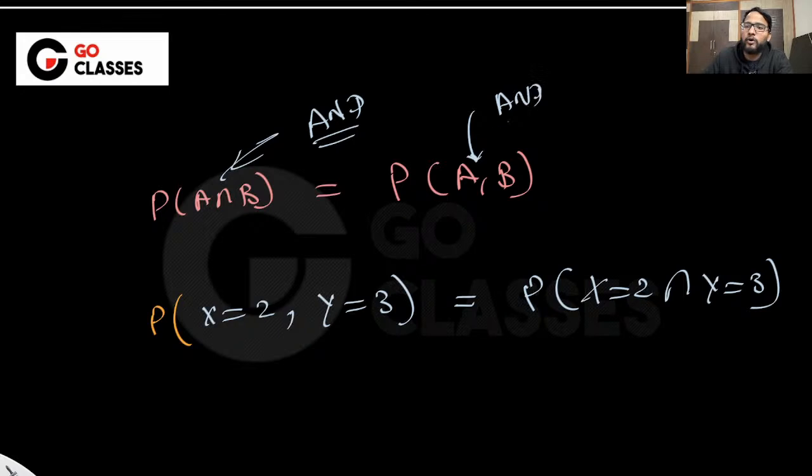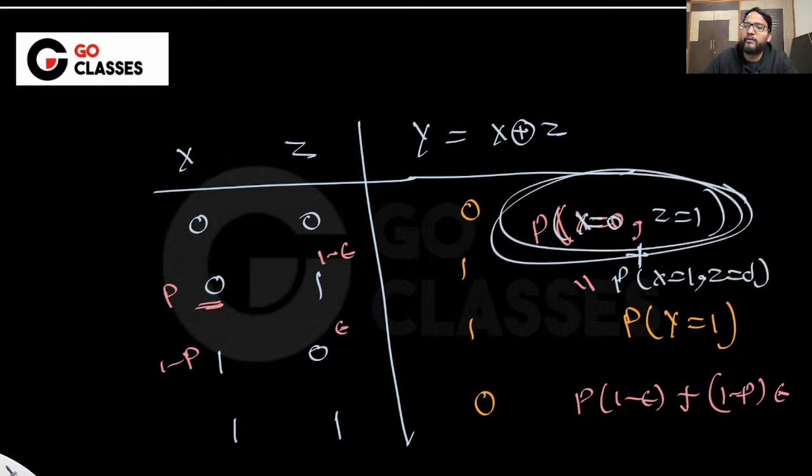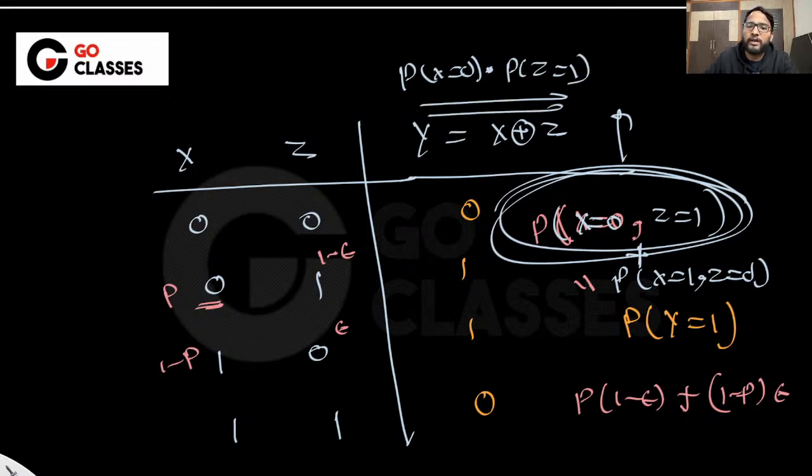You take z equal to 0 and z equal to 1, or you take x equal to 1 and z equal to 0. Since these are independent random variables, you can actually just split this probability: x equal to 0 multiplied by z equal to 1, right? Because these are independent random variables. And that's how we can calculate this probability. Let me know if that is fine.